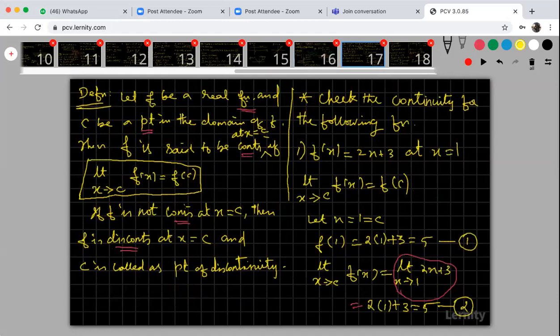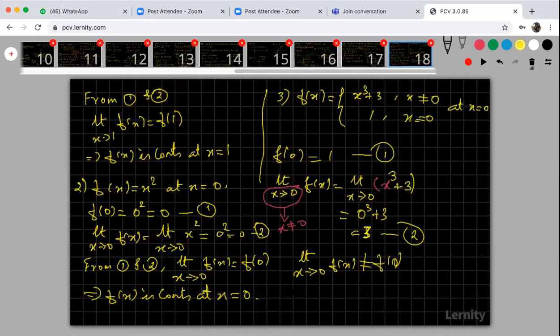It is not equal, it is not continuous. Okay, that is the definition. So therefore, your f of x is not continuous at x is equal to 0. Okay, please note that.